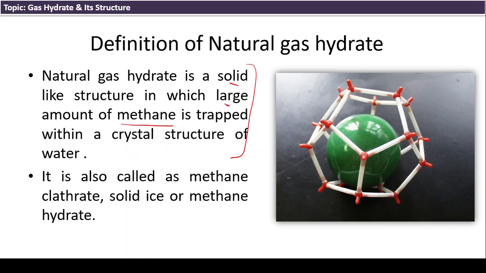Sometimes it is also called methane clathrate, solid ice, or methane hydrate. These are a few other names of natural gas hydrate, and this picture is a representation of methane hydrate, showing how the structure is like a solid in which the methane is trapped in a cage.